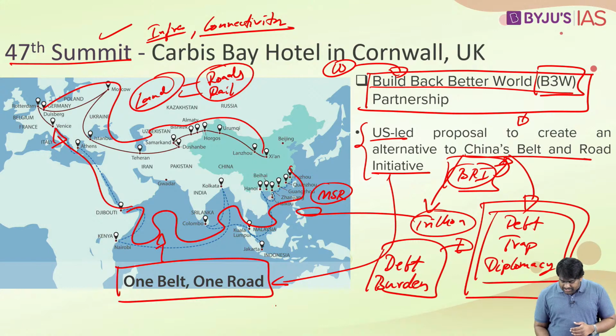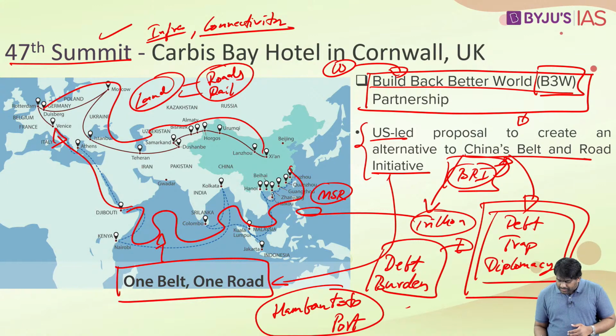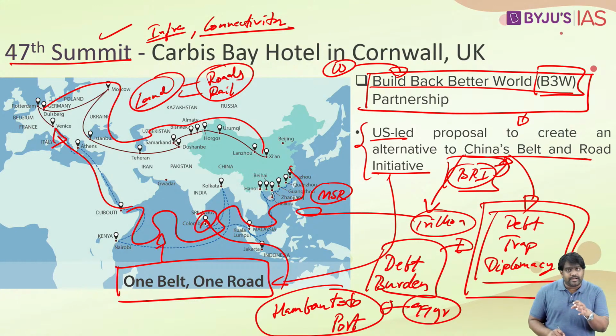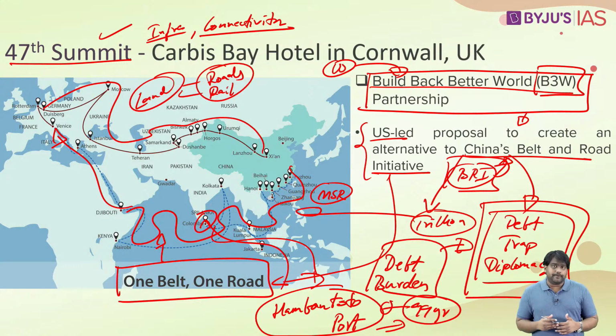The best example for this would be the Hambantota port in Sri Lanka. China has obtained a 99-year lease period for this strategic port. This port project failed commercially. It did not generate enough revenue for Sri Lanka. Sri Lanka could not repay the debt, the loan it had borrowed from China. Eventually, it was forced to lease out Hambantota port to China for a 99-year lease period.